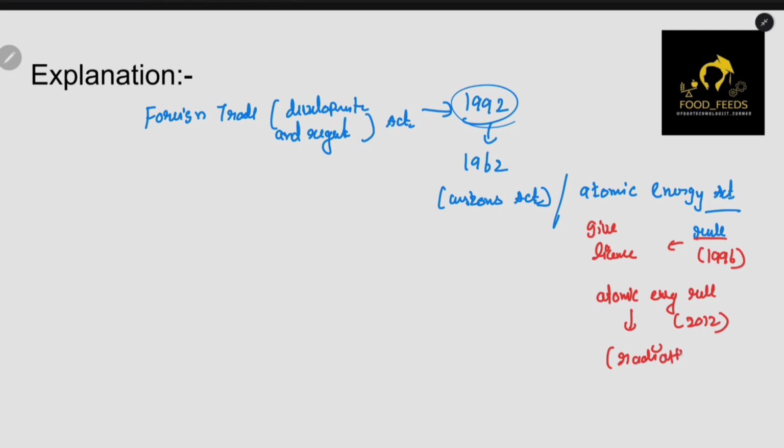The radiation limit has been given in the year 2012. So Atomic Energy Rule 2012 gives us the radiation limit, and the Atomic Energy Rule 1996 basically gave us the license. These are some important dates which you have to remember: 1962, then 1996, then 2012. Okay, let's get back to this one.